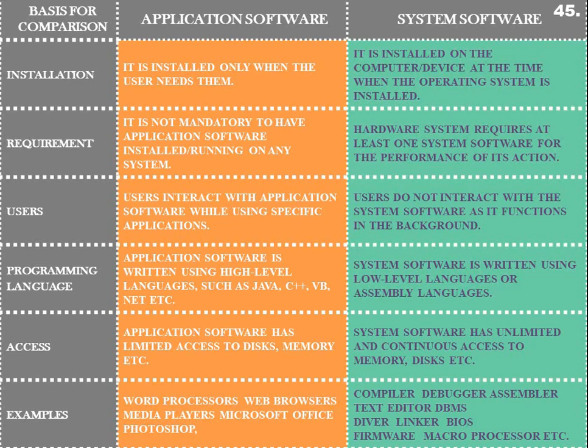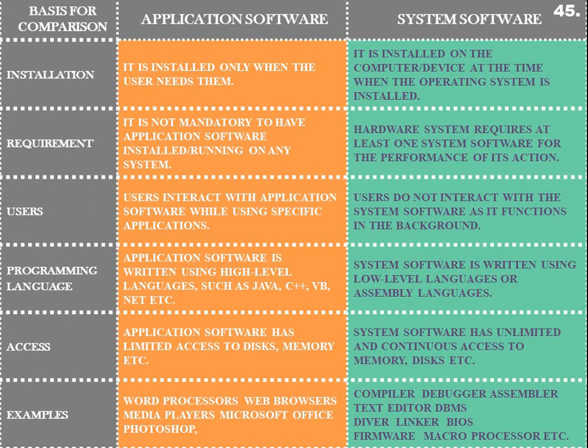If some user wants to perform graphic designing, they would install MS Paint or Adobe Photoshop or Corel Draw or things like that. If some user wants to download movies, they would install torrents. So application software serves certain purposes.